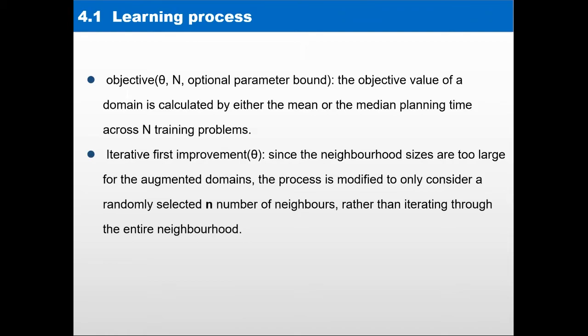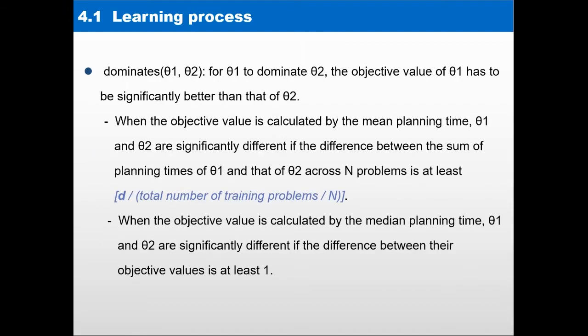The iterative first improvement process is also modified. The original process will look at every member in the neighborhood for a configuration, but in our experiment, we found that the neighborhood sizes are too large for the augmented domains. So the process is modified to only consider a randomly selected n number of neighbors rather than iterating through the entire neighborhood. The dominates function is also modified.